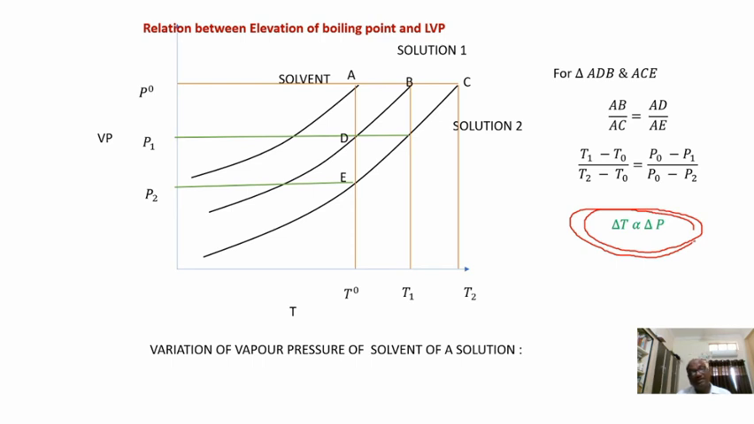When the number of solute particles in the solution is more, we observe more lowering of vapor pressure, so there is more elevation of boiling point. Like this, we can also prove that delta P and delta T are colligative properties. Both of them are colligative properties. Very easy, we can prove it with the help of this. Like this we have shown the relation between the elevation of boiling point and lowering of vapor pressure.